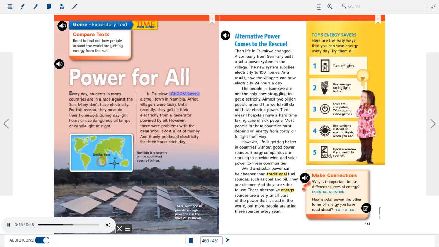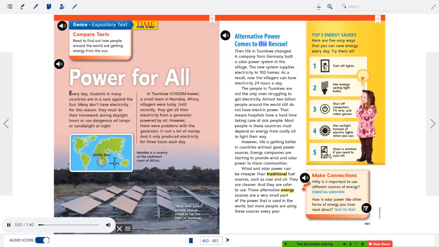In Chumqui, a small town in Namibia, Africa, villagers were lucky. Until recently, they got all their electricity from a generator powered by oil. However, there were problems with the generator. It cost a lot of money, and it only produced electricity for 3 hours each day. Namibia is a country on the southwest coast of Africa. These solar panels provide enough power to run the town of Chumkwi.